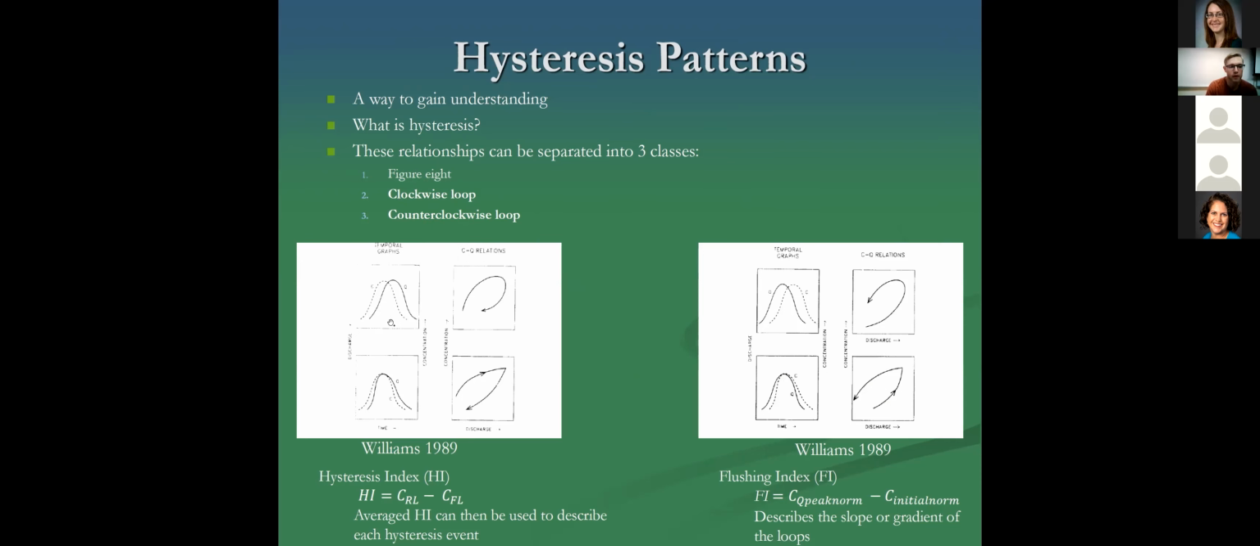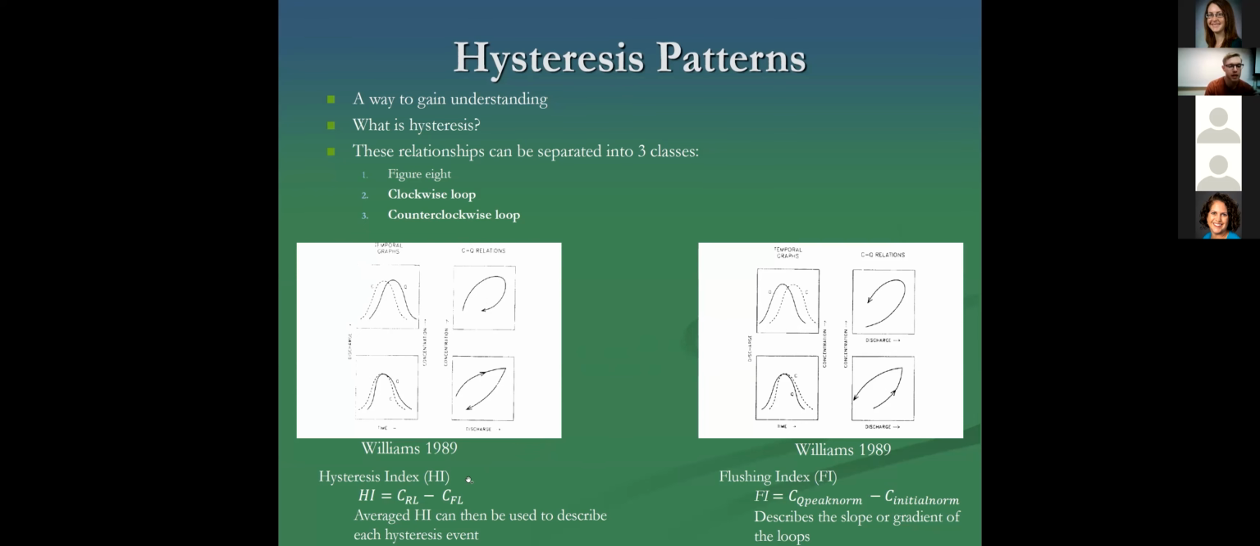Below on the left here, we have a figure from Williams 1989 displaying an example of clockwise rotational patterns, which take place when the concentration variable reaches its peak concentration before peak discharge. When plotted against each other with discharge on the x-axis and concentration on the y, a clockwise rotational pattern can be observed. However, if the concentration variable reaches its peak after peak discharge, when plotted against each other, once again with discharge on the x and concentration on the y, a counterclockwise rotational pattern can be observed.